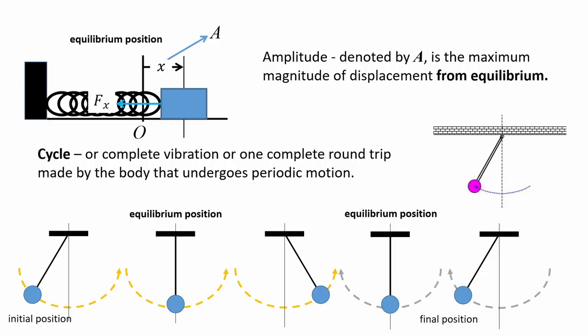Let us look at some terms. The length x when the spring is expanded is called amplitude, and it is the maximum magnitude of displacement from its equilibrium. So, in a frictionless surface, this x will be moving back and forth from the equilibrium position. Cycle is the complete vibration or one complete round trip made by the block that undergoes periodic motion. Looking at the figure below, we have a pendulum moving from an initial position, and the final position is the same. So, one cycle of the pendulum is just one rotation of the block where it ends at the position where it started.